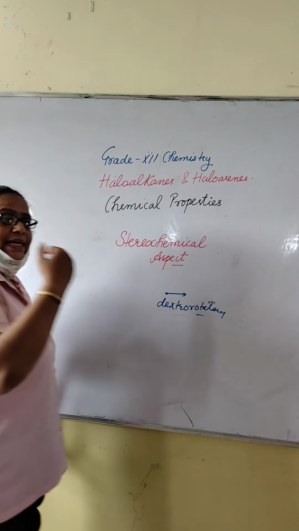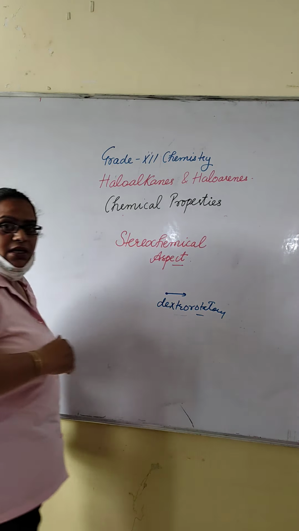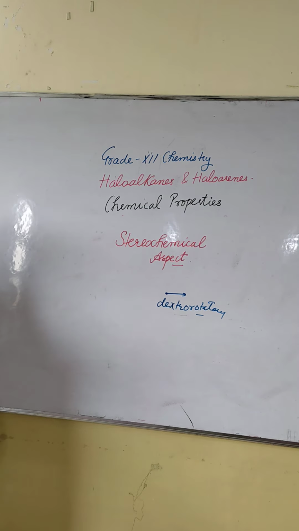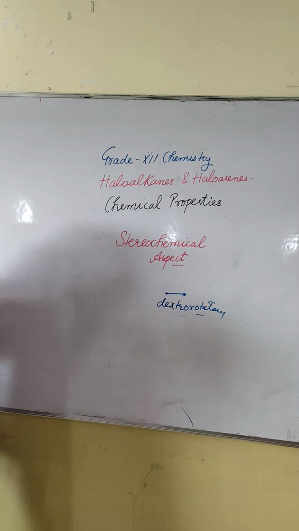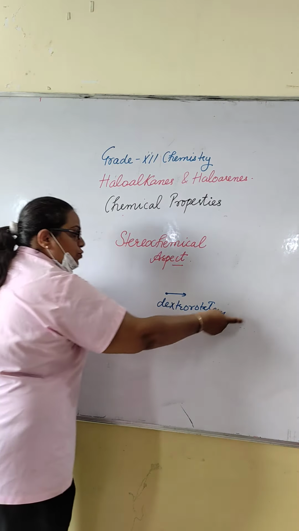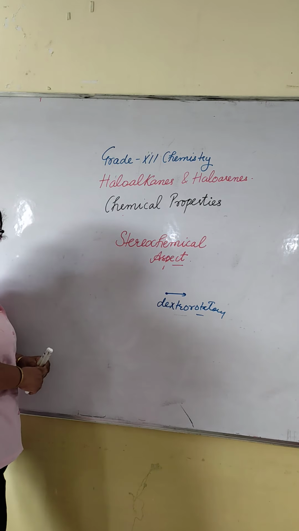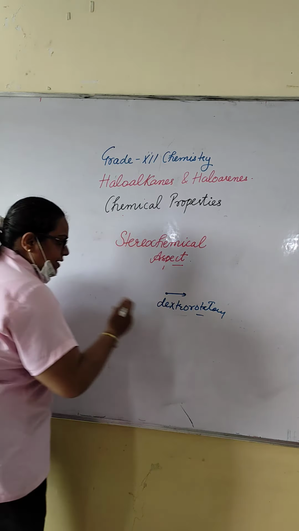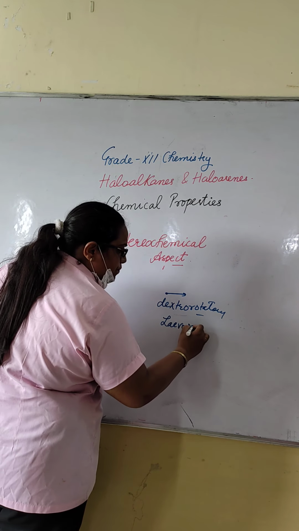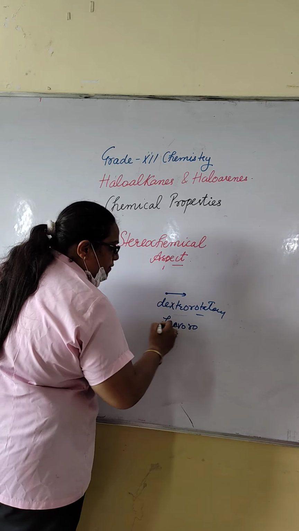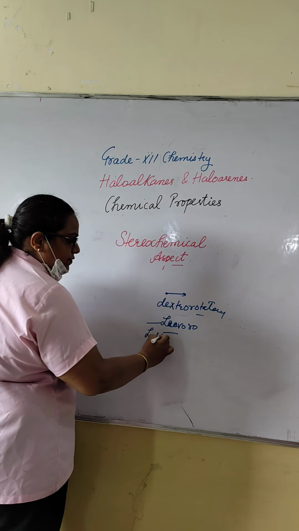Those which rotate the light to the anti-clockwise direction or left are levo-rotatory. Levo, L, left.